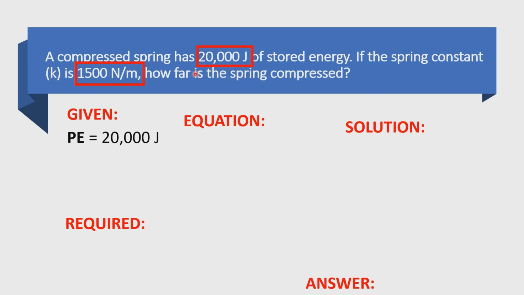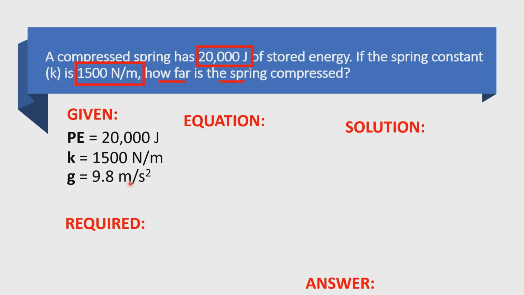So we will use the equation for elastic potential energy to solve this problem. So we have the value of our K, so K is equal to 1,500 Newton meter. So that is the unit of our K. So that is the force required per length. In the problem, we need to write the value of the G because it is